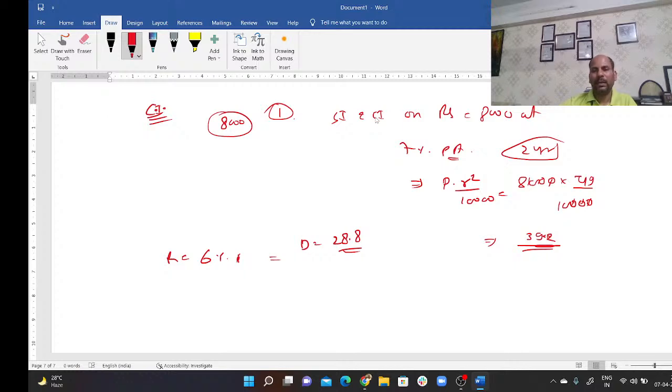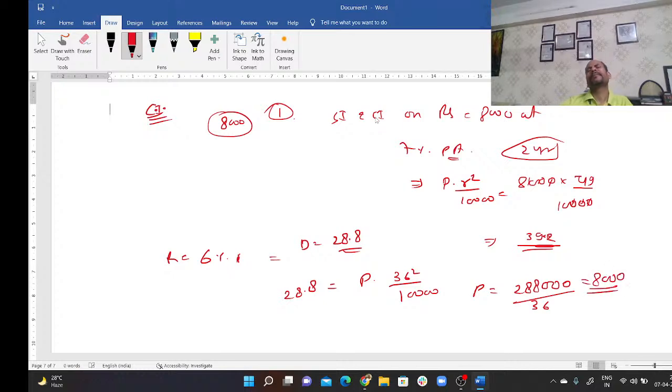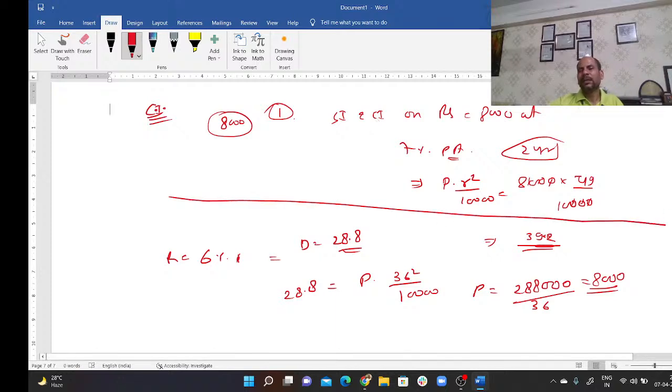So we know that this difference equals P into R square upon 10,000. So P becomes 288,000 upon 36, it becomes 8,000 again. So this is a common question on CI, which you can find in both ways.